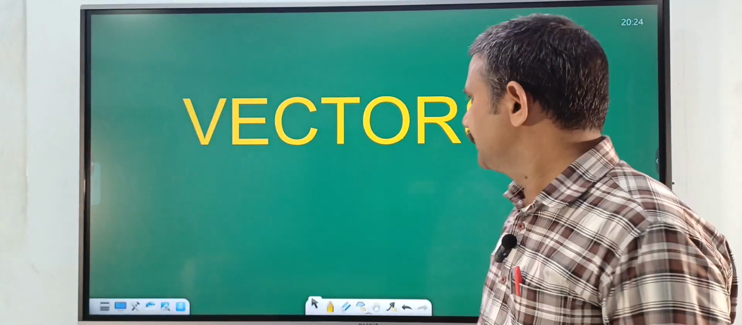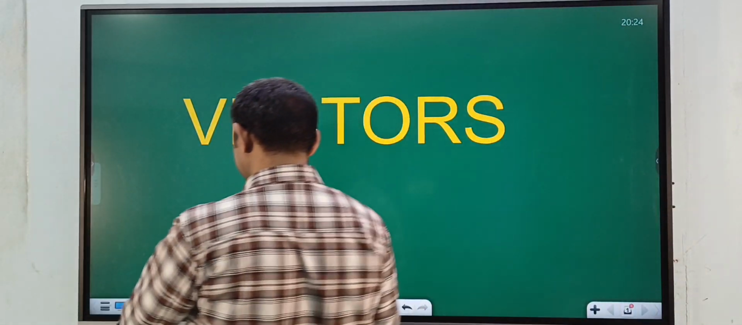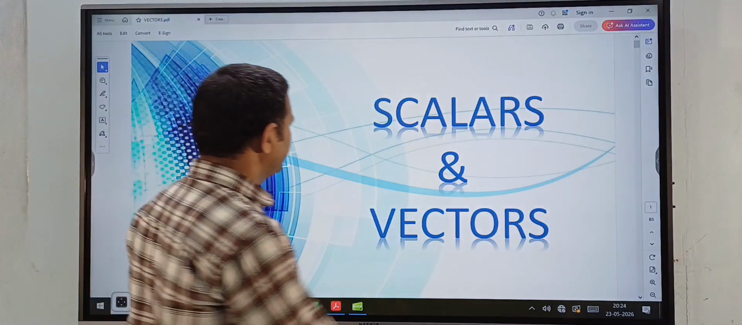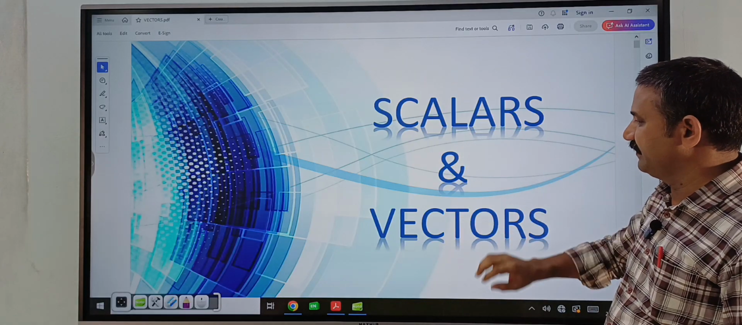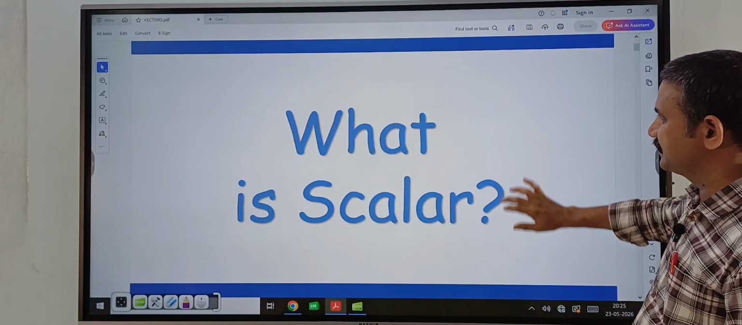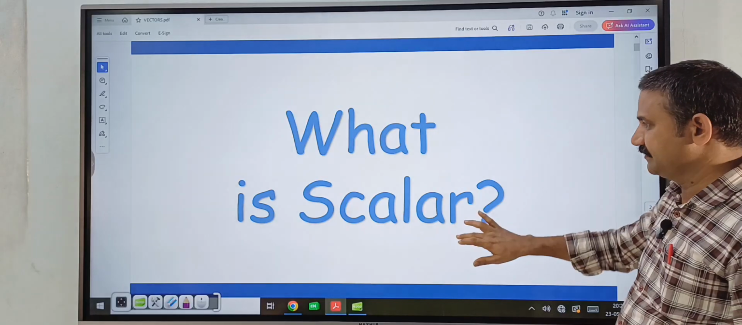Now we will discuss today about the vectors chapter. So, vectors. First, what are scalar quantities and what are vector quantities? First we will discuss, what is a scalar?